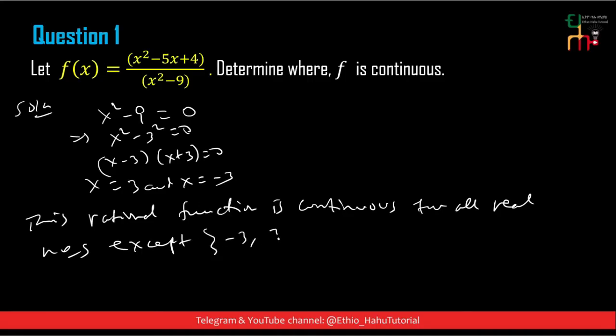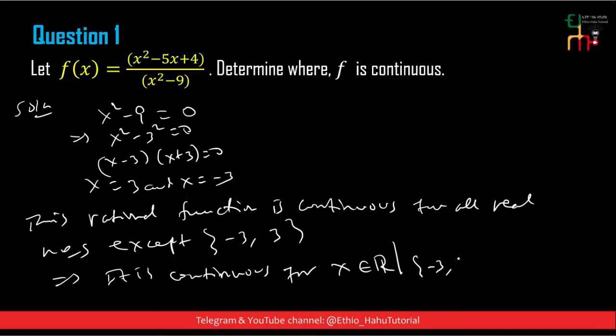minus 3 and 3. ከminus 3 እና ከ3 ውጪ ይሄ ፈንክሽን ዲፋይንድ ስለሚሆን continuous ነው የሚሆነው ማለት ነው. Therefore this function is defined or continuous for all real number except minus 3 and 3. Therefore it is continuous for x element of all real number except minus 3 and 3. ከነዚህ ውጪ በሁሉም continuous ይሆናል